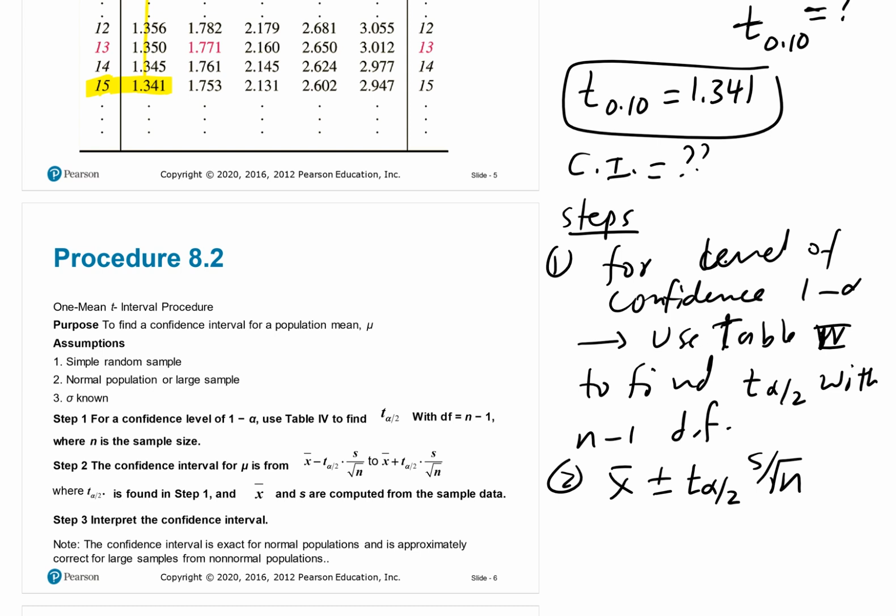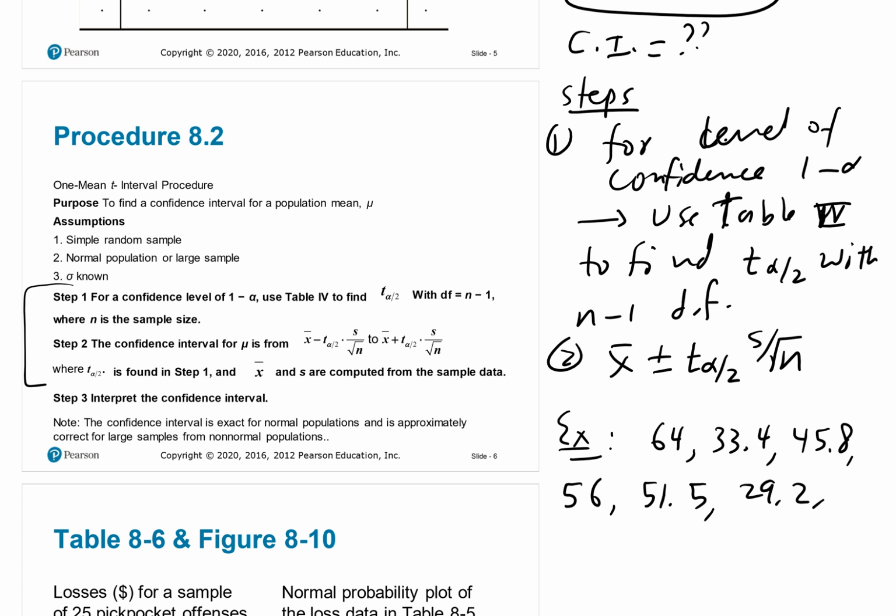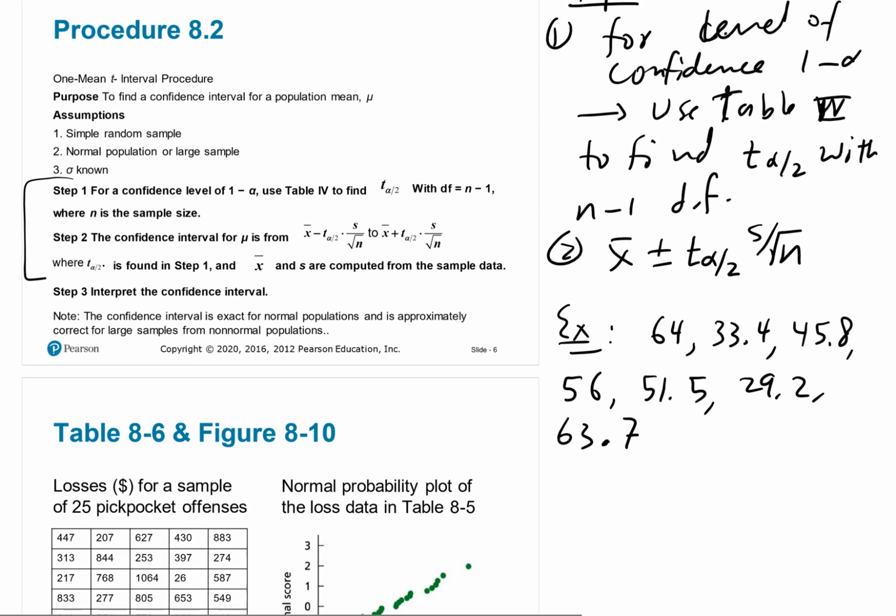So this is important to keep in mind and how to do it. And here they talk about it again. So what I did, I looked at an example myself, and the example gave us this set of data: 45.8, 56, 51.5, 29.2, 63.7. And this could mean anything.